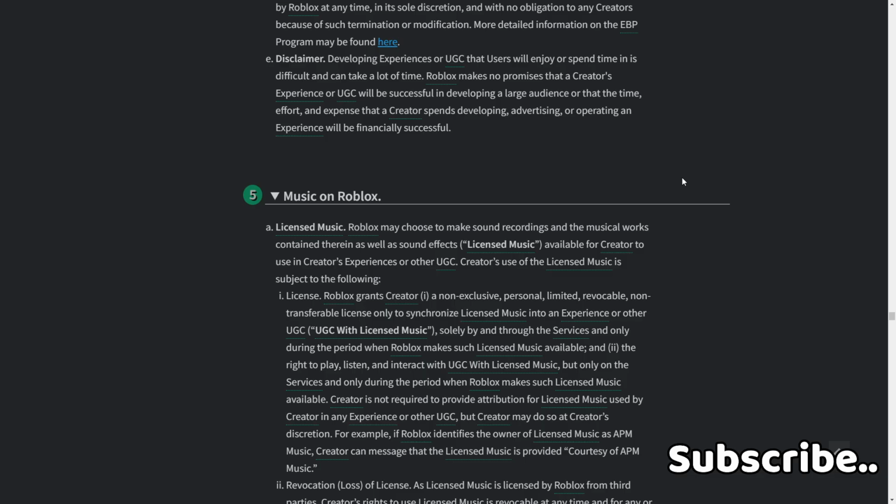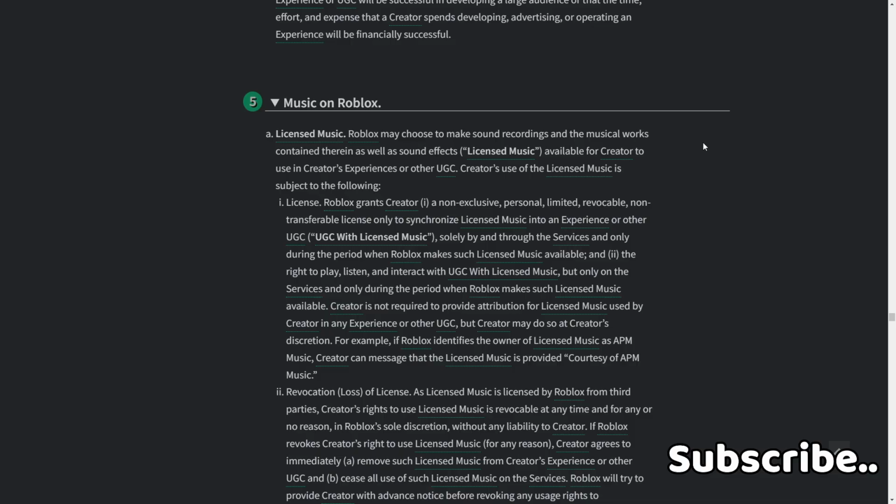A. Licensed music. Roblox may choose to make sound recordings and the musical works contained therein, as well as sound effects, licensed music available for creators to use in creator experiences or other UGC. Creators' use of the licensed music is subject to the following license. Roblox grants creator 1, a non-exclusive, personal, limited, revocable, non-transferable license only to synchronize licensed music into experience or UGC solely by and through the services and only during the period when Roblox makes such licensed music available, and 2, the right to play, listen, and interact with UGC with licensed music, but only on the services and only during the period when Roblox makes such licensed music available.